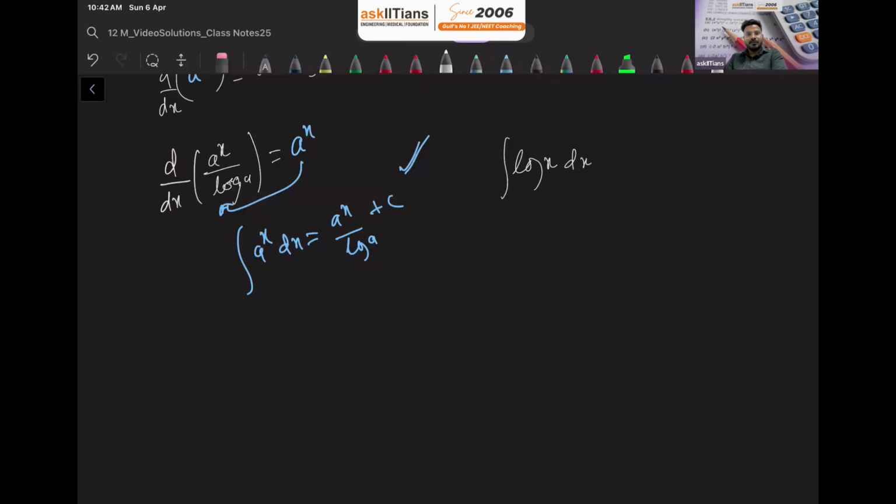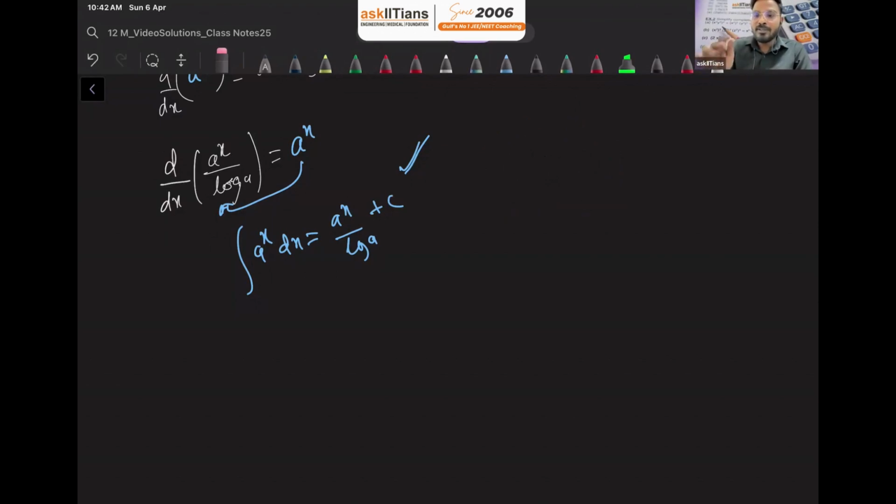Right now, you can't find it directly, because we know the derivative of log x is 1 upon x. Correct? So don't say the derivative of 1 upon x will be log x. No, just kidding. But yes, if I ask you directly right now to find a function whose derivative is log x, you can't answer this right now. So right now I'm not able to find the answer for this question. But yes, there are methods to find it.